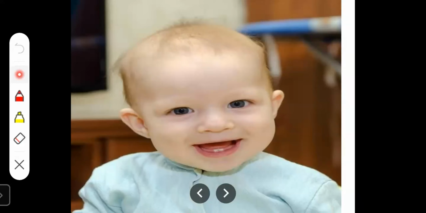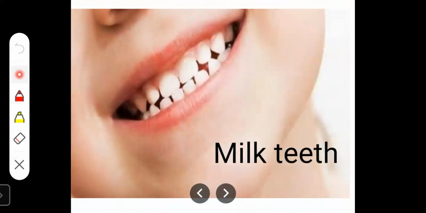The first set of teeth is completed by the age of 3 years, and they are 20 in all. Up to 3 years, a baby gets the full set of teeth, a total of 20 teeth.